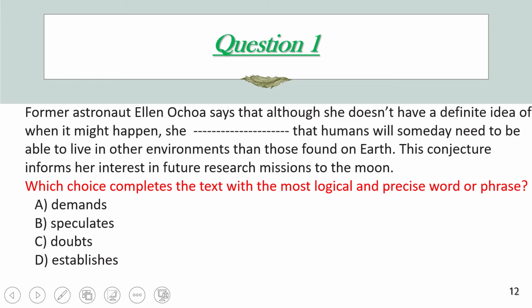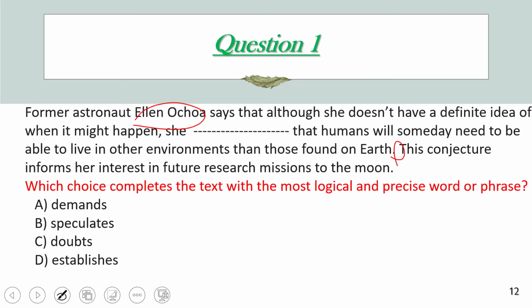Former astronaut Ellen Ochoa says that although she doesn't have a definite idea of when it might happen, she spaces that humans will someday need to be able to live in other environments than those found on Earth. This conjecture informs her interest in future research missions to the moon. Here we have this period, which is a very important punctuation mark.